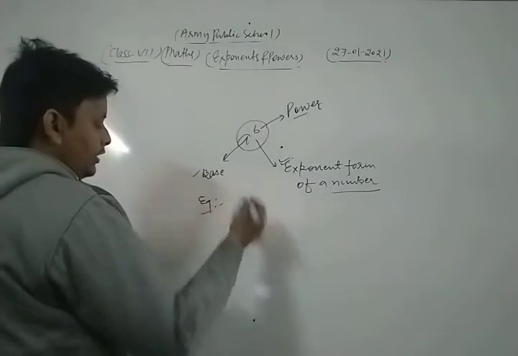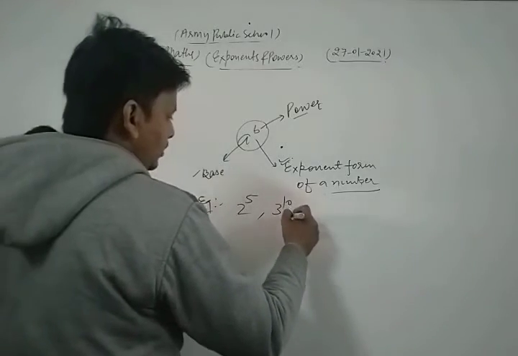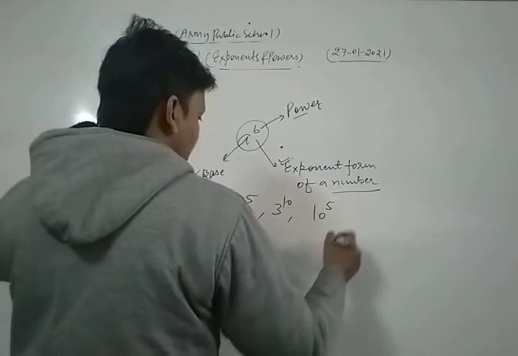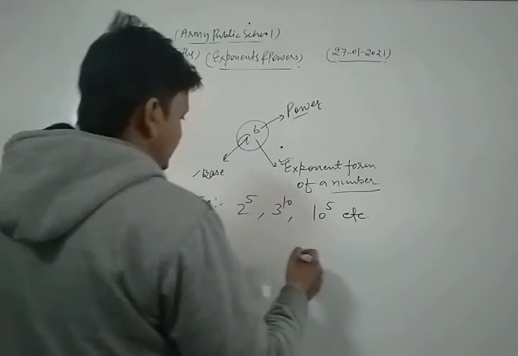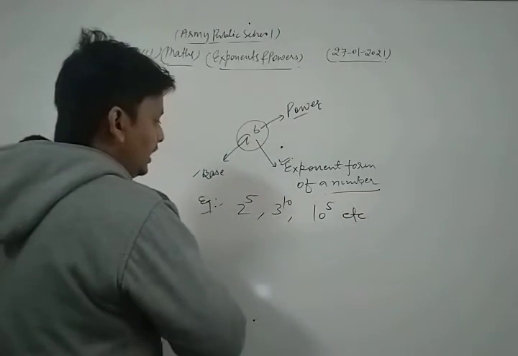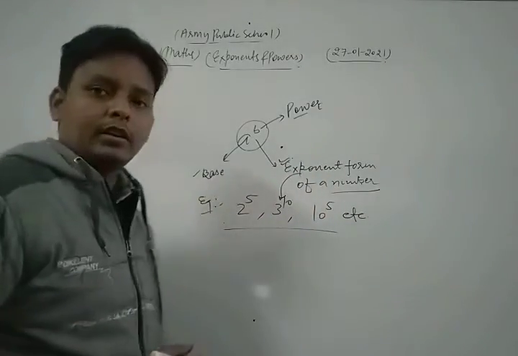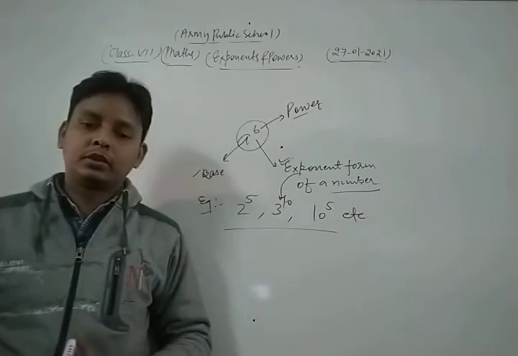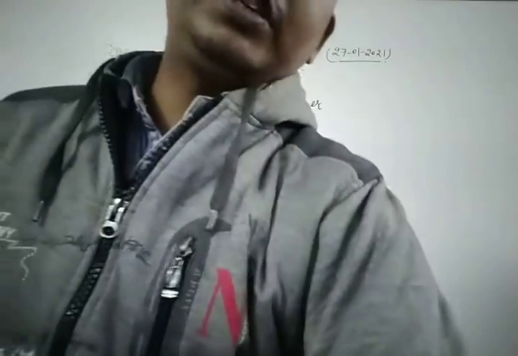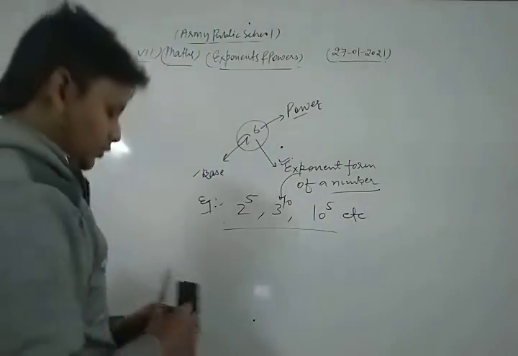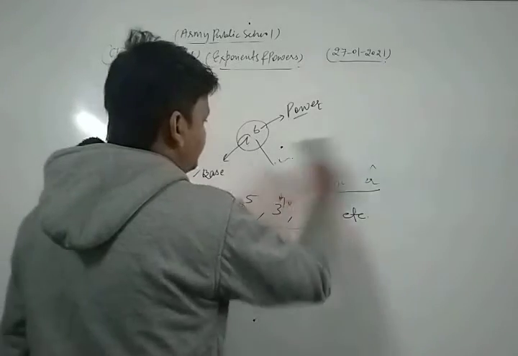Okay, dear friends. Now we take some examples. If any number is written in the form of 2 to the power 5, 3 to the power 10, 10 to the power 5, etc., all those numbers are in exponent form. Now we are going to discuss some important basic laws of exponents. Let's see, dear friends, we discuss some important laws of exponents.